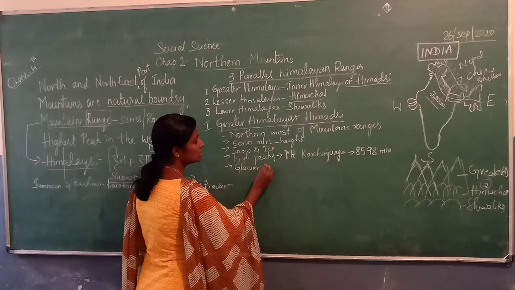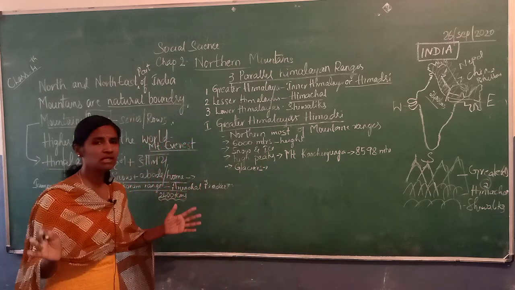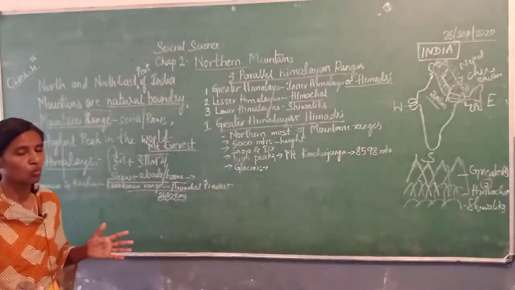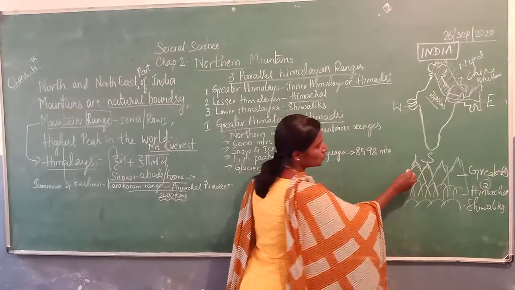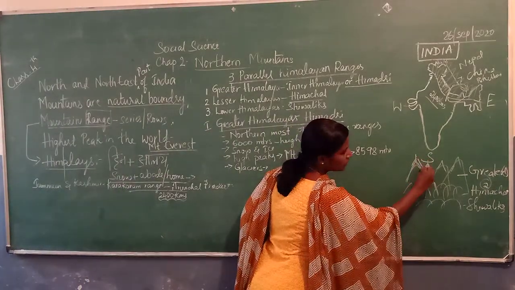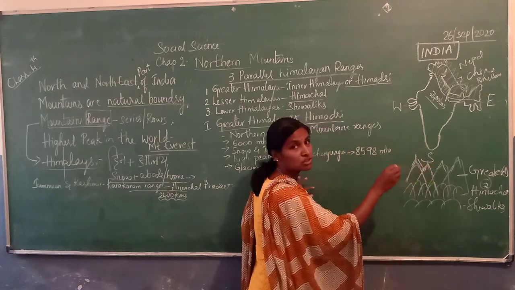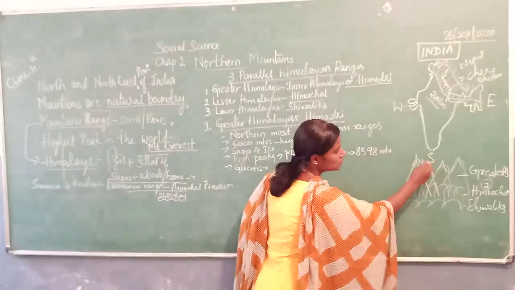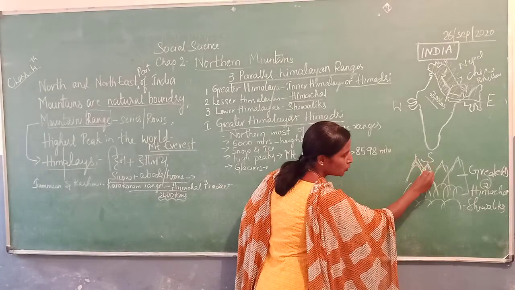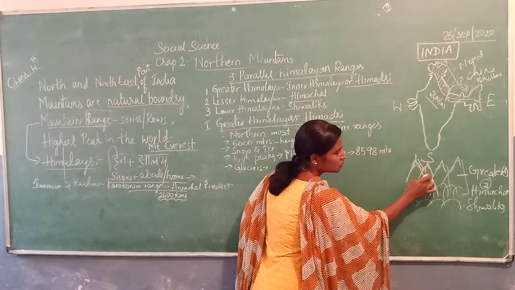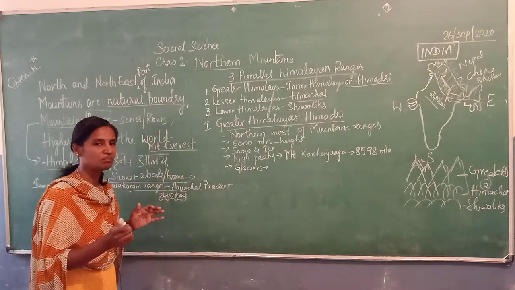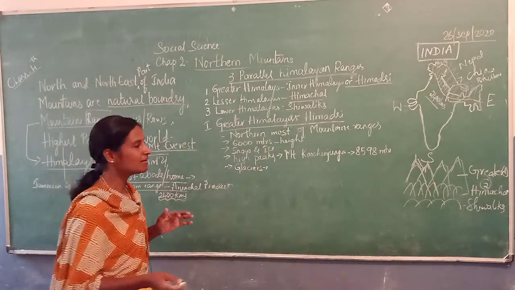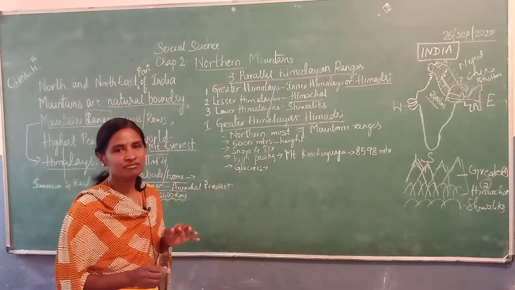Glacier means a big piece of snow or ice which moves downwards slowly. When it keeps moving it starts melting. When ice starts melting, it becomes water and joins the river.